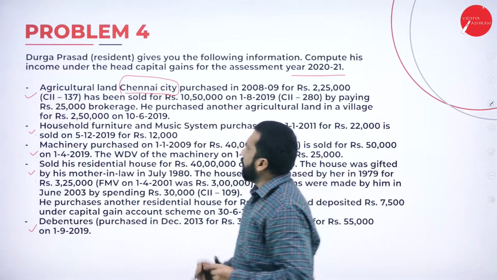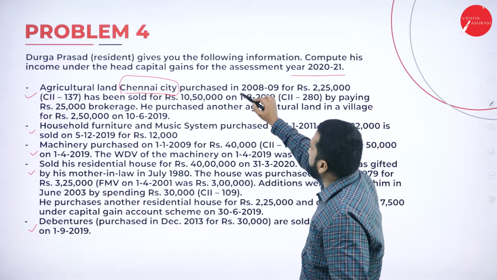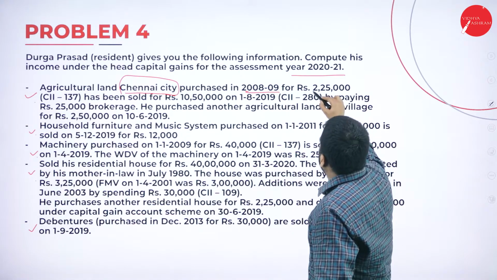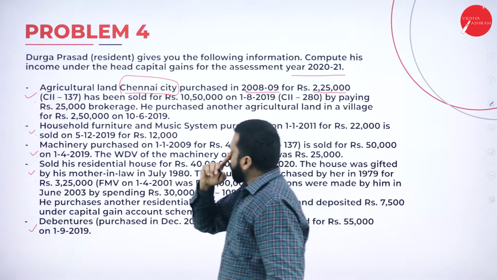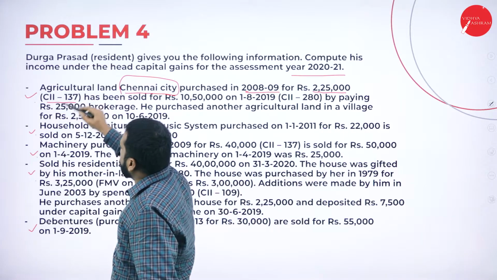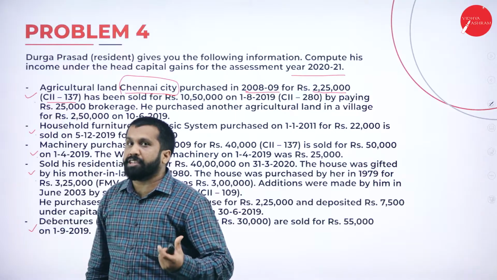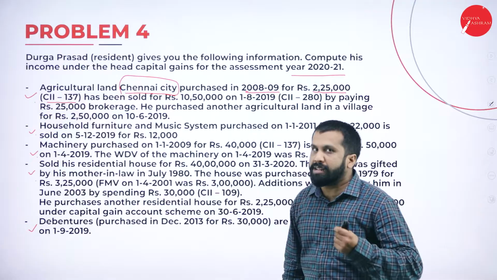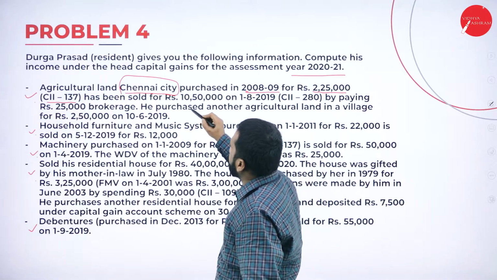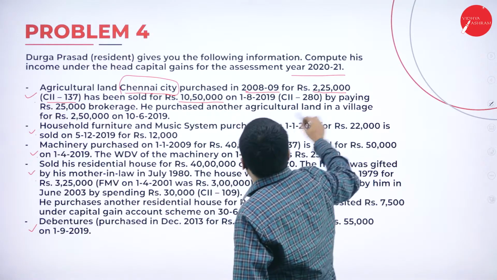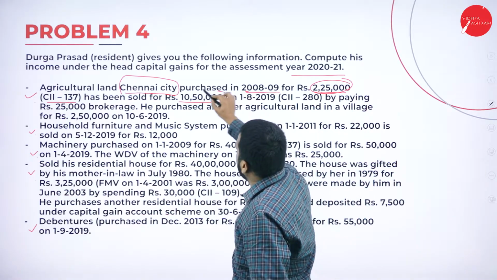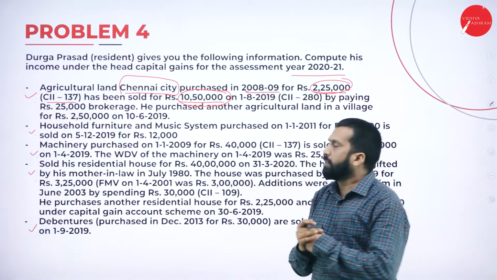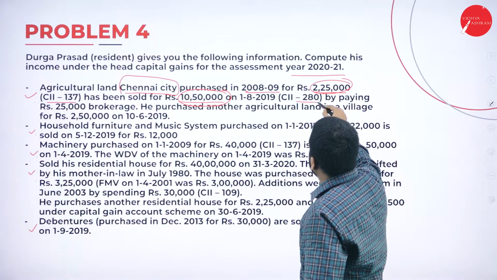Clear? Good. Agricultural land in Chennai city purchased in 2008-09 for 2,25,000. So, your cost inflation index, what they have given? 137. Has been sold for rupees 10,50,000. Your buying price and your selling price, both they have given. So, it is easy to calculate. Again, one more indexation given.